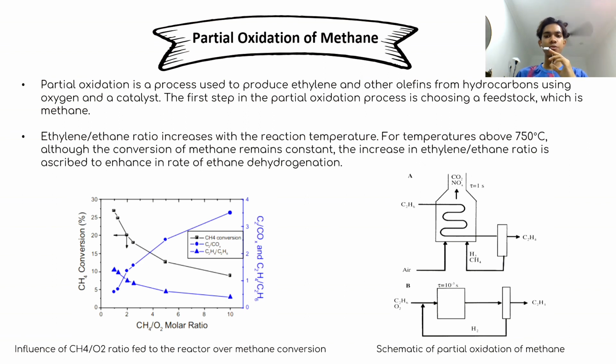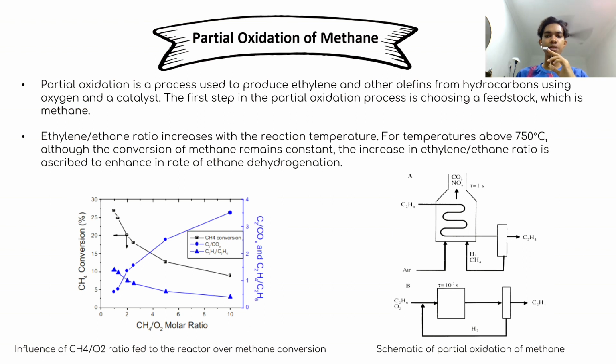The second synthesis route is the partial oxidation of methane. Partial oxidation is the process used to produce ethylene and other olefins from hydrocarbons using oxygen and a catalyst. The first step in the partial oxidation process is choosing a feedstock, which is methane. The ethylene-ethane ratio increases with the reaction temperature.